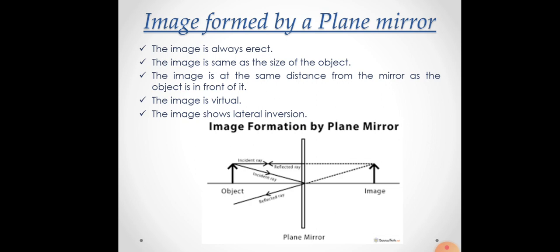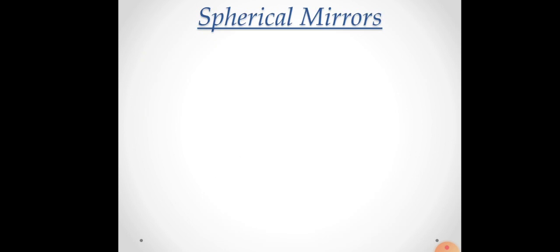Okay, so here in this diagram you can see I have shown the characteristics of the mirror. Here the size of the object is equal to the size of the object image. You can see it. The image is erect. That means it is not inverted. Just like the object, the image is same as it. And the image distance is equal to the object distance. Fine, clear? Now next are spherical mirrors.